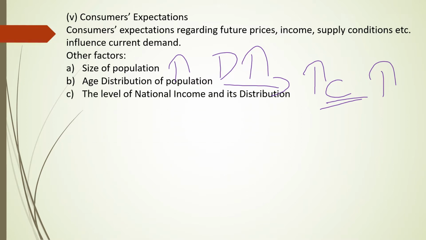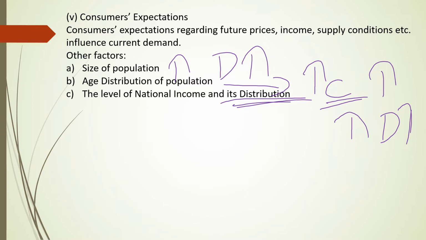Then the level of national income and its distribution. As GDP or national income increases, definitely demand for goods and services also increases. If income is distributed unequally, and only 10% of people are getting a major share of national income, then demand from those people will be very less, because whatever they want they have already purchased.